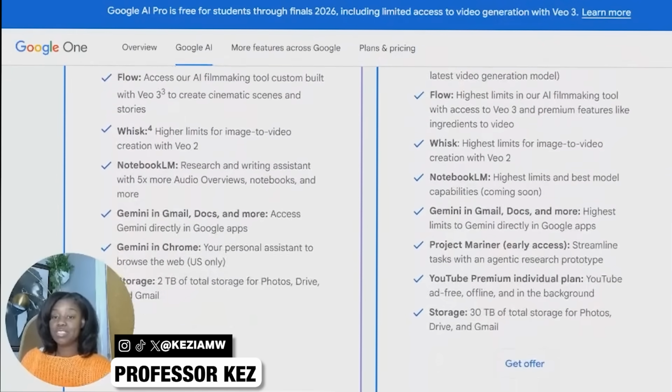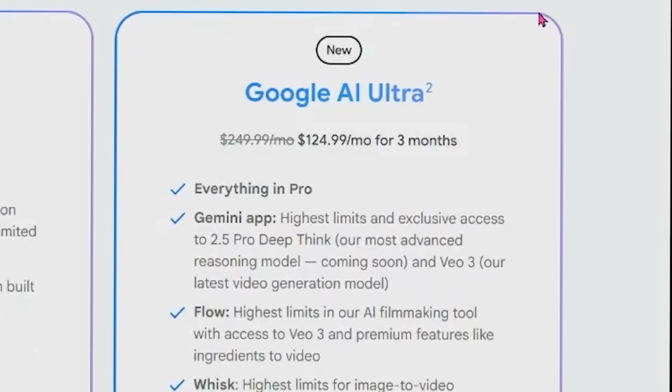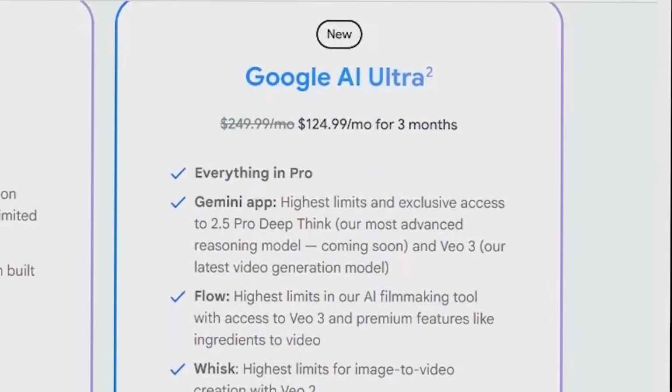Here are some of the features that you get with Veo 2, but if you're generating and you're like, oh my gosh, all the videos that I see on social media, the characters are speaking, it's because they have this plan, and that is Google AI Ultra. It starts off at $125 a month, and that's for the first 3 months.